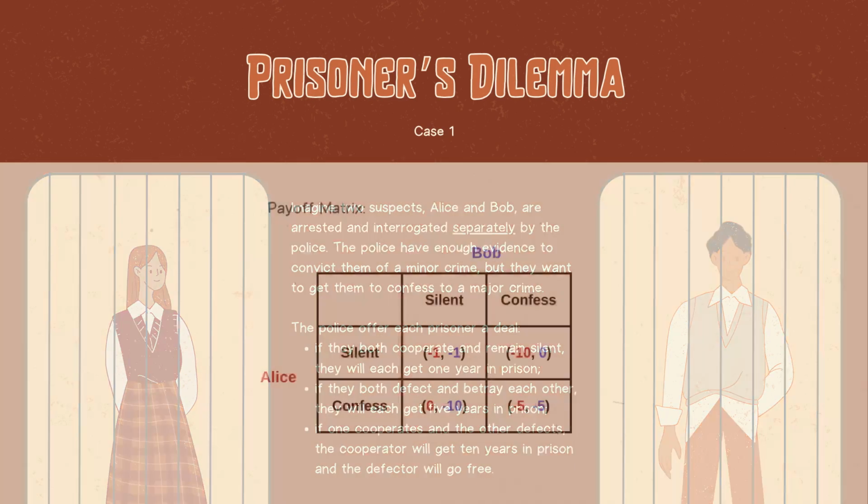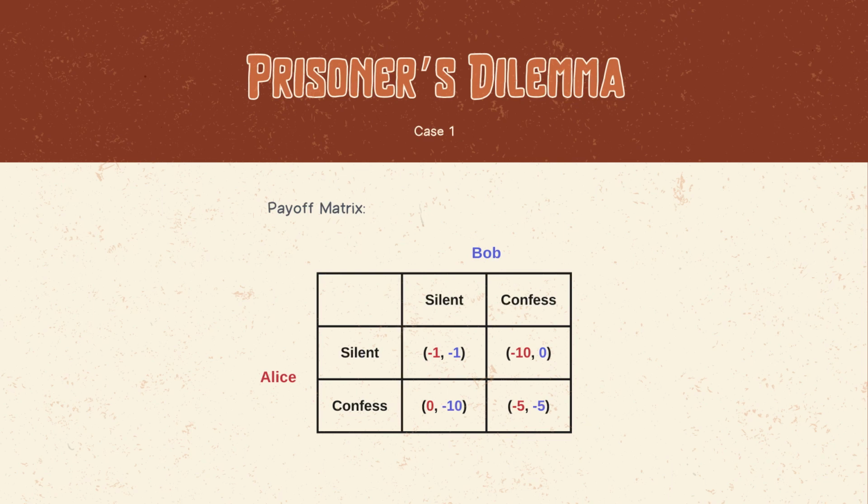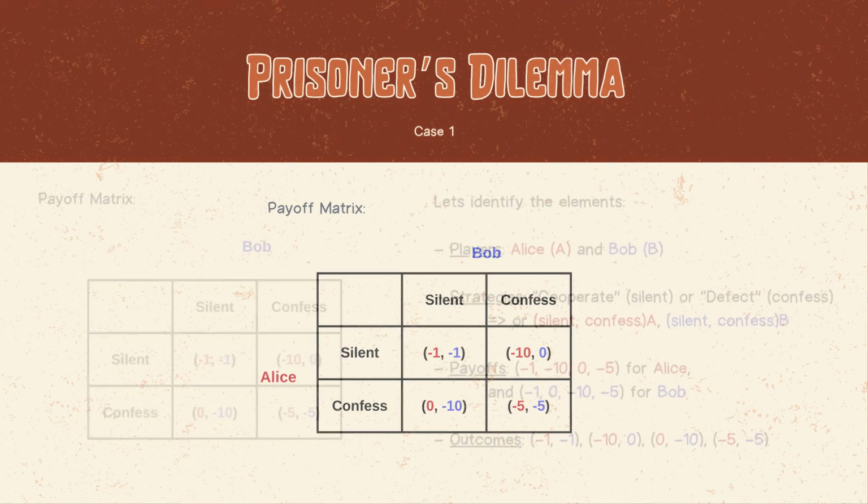In game theory, it can be represented by the following payoff matrix, where the rows correspond to Alice's strategies and the columns correspond to Bob's strategies. The payoffs are the number of years in prison for each player. The left ones represent Alice's payoffs while the right ones are Bob's. They are negative since they are not favorable for them, so the larger the number, the better for them.